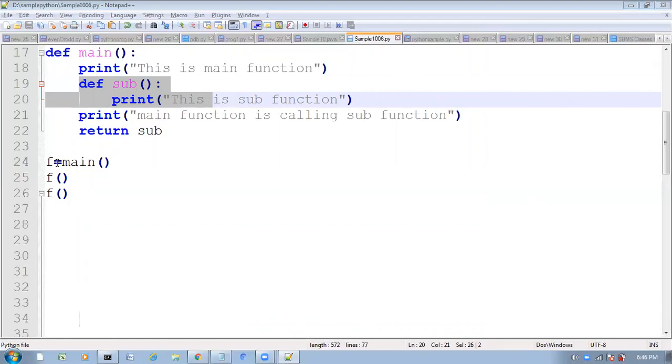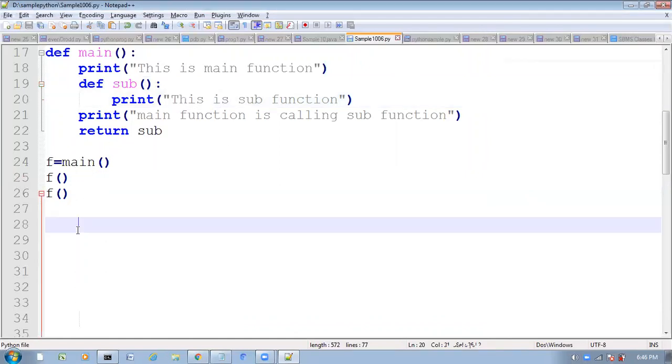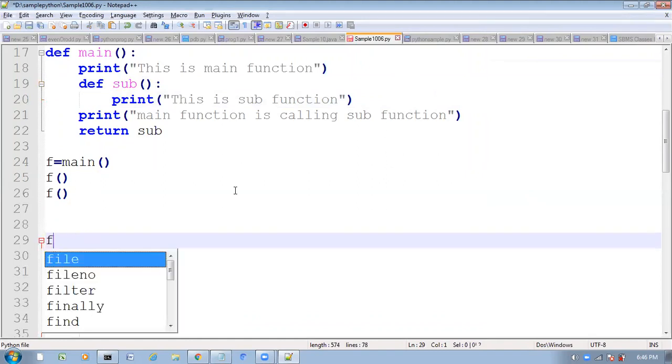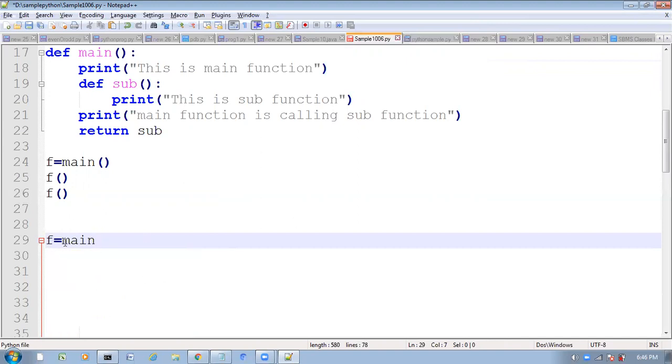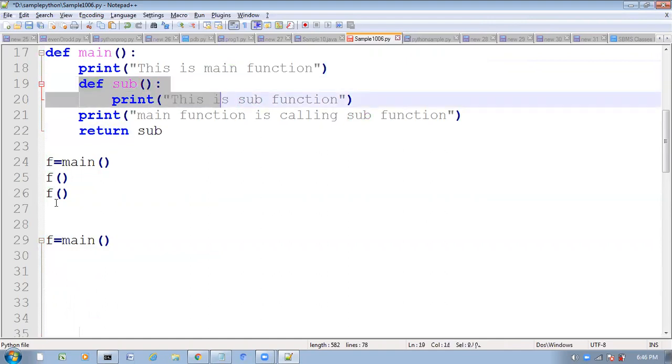See, if you take f is equal to main, we are providing another name for this main function directly. But here what I am taking, f is equal to main(), means after executing this main function, it will return something, and for that I am providing another name. Main function is returning the sub function, so I am providing another name for the sub function. So I am calling with that reference, and this sub function only will be executed.